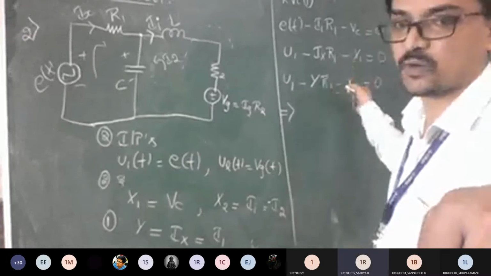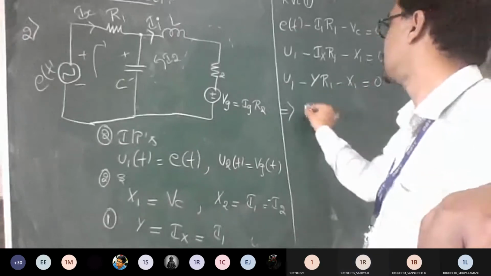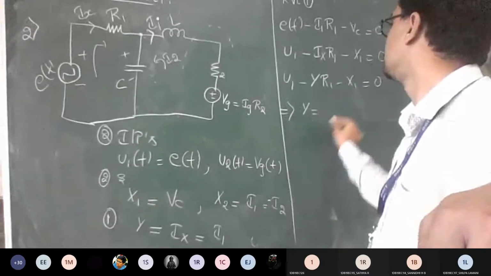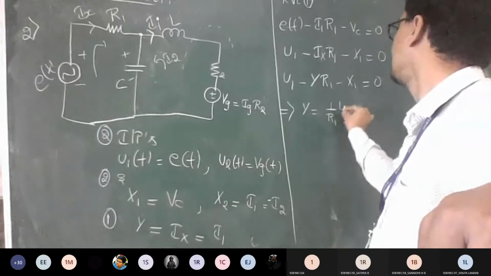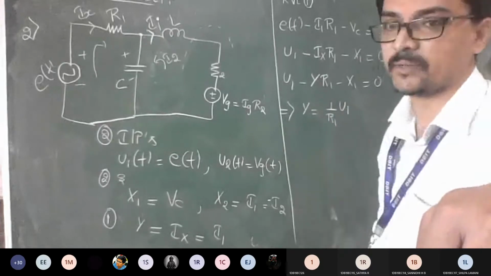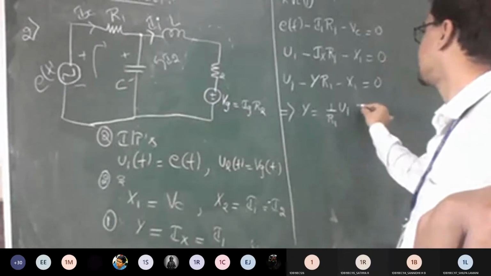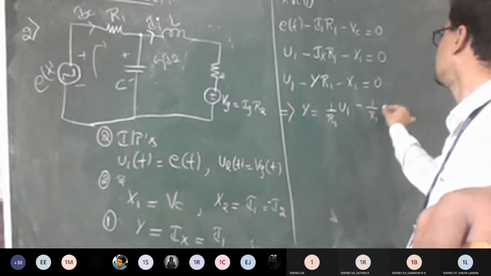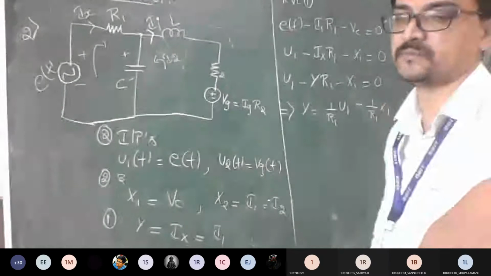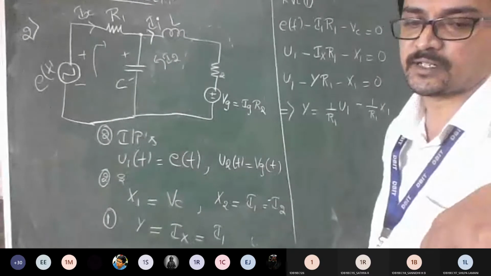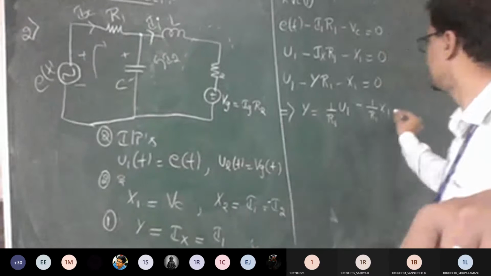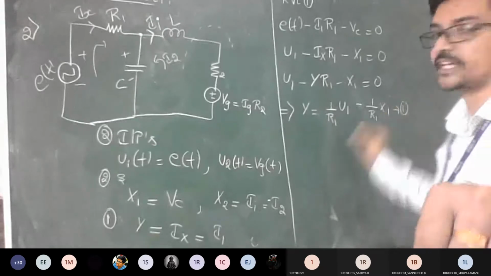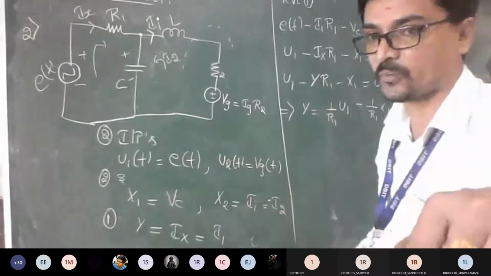So you can take this U1 to the RHS, divided by R1. So write Y is equal to U1 by R1. So it is 1 by R1 into U1, then minus 1 by R1 into X1. So this is your first equation. This will tell you the output equation directly, correct? Because you have only one output, right?